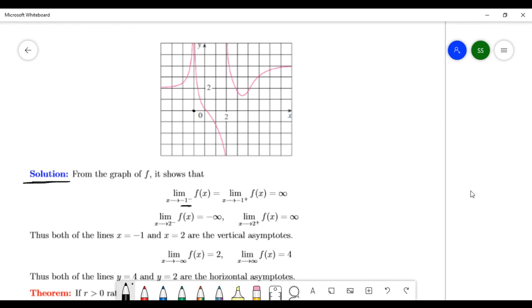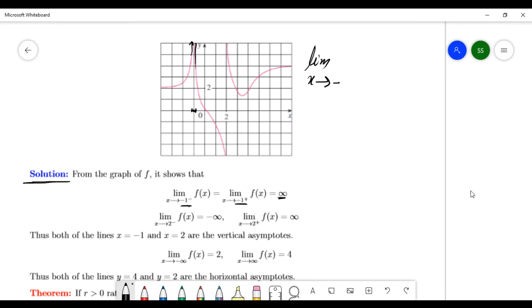When x goes to minus 1 from the left, x is here, so the graph is going this way, to positive infinity. And when x goes to minus 1 plus, from the right, the graph is going to positive infinity. Both go to positive infinity.